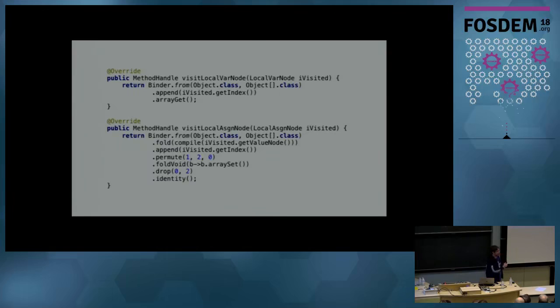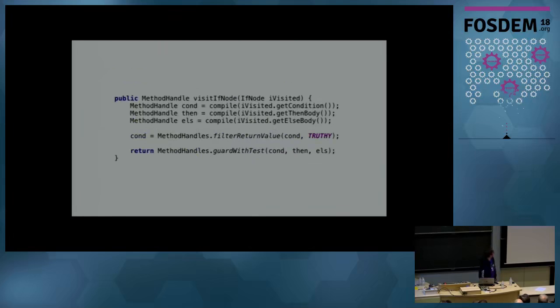So we're going to capture the value we want to set, put it into the array, and also return it. I won't walk through all the logic here, but basically it's the same thing as doing an array set and assigning it to one of the elements in our script. Here's an if. Not much to say, pretty easy.